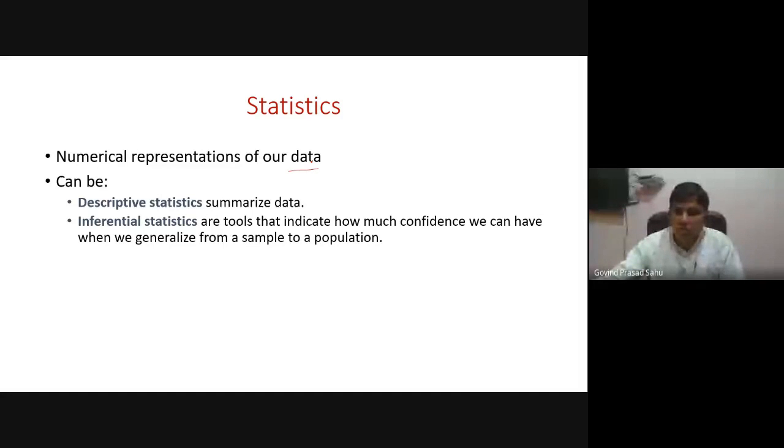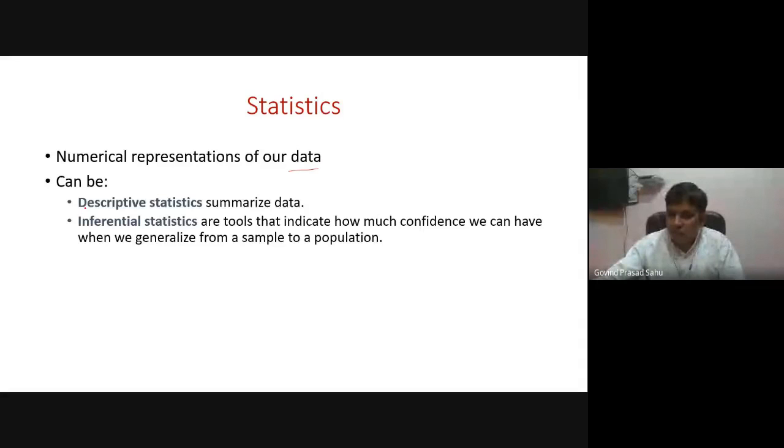When we say data, it may be anything, depending upon the topic of research. In statistics, we are mainly concerned with either numerical data or some sort of qualitative data. As you know, statistics can be broadly classified into two types: descriptive statistics and inferential statistics.